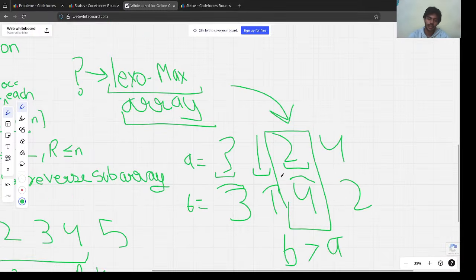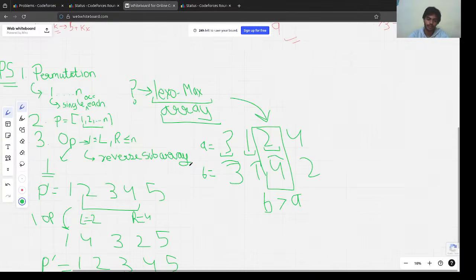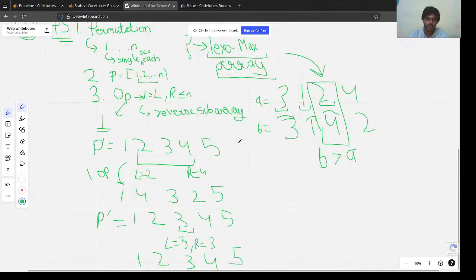So this is the lexicographically maximum array. Got it.